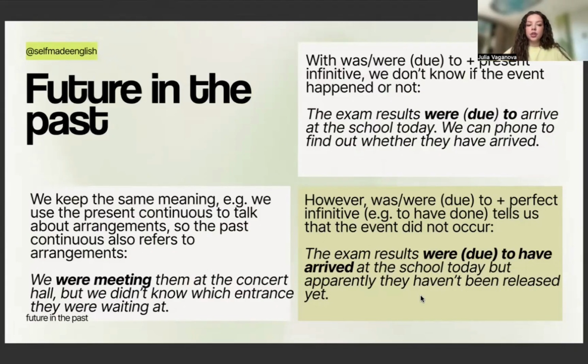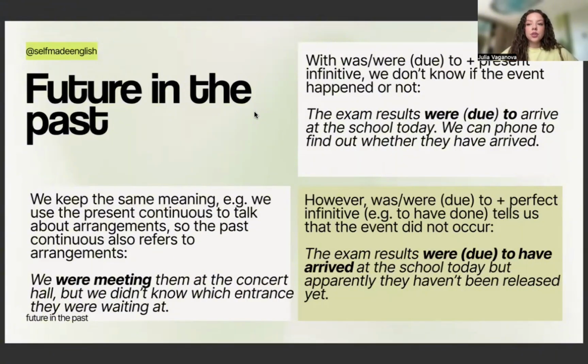If we'd love to convert it to the present tense, the meaning will stay the same. We are meeting them at the concert hall, but we don't know which entrance they are waiting at. So only the context, right? The tense is changing here. With was or were due to, sorry, and present infinitive, we don't know if the event happened or not, right? So we don't know if the action, the expectation was fulfilled or not.